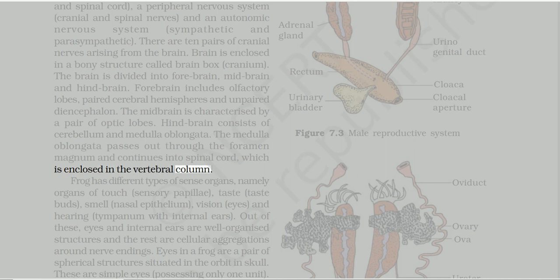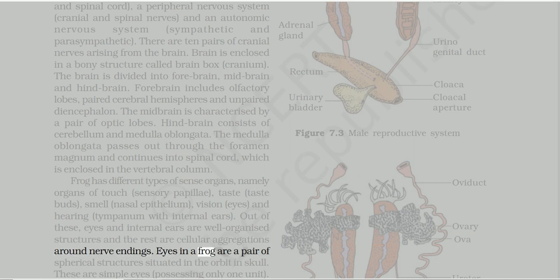Frog has different types of sense organs, namely organs of touch, sensory papillae, taste buds, smell, nasal epithelium, vision, eyes, and hearing, tympanum with internal ears. Out of these, eyes and internal ears are well-organized structures and the rest are cellular aggregations around nerve endings.